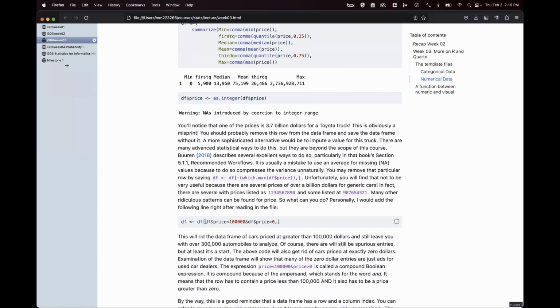And this is a general way to reduce rows in a data set. The part before the comma is a row, the part after the comma is a column. If I put an expression in this row part here, that expression will return only the rows of the data set that satisfy that expression. So we have our existing copy of DF, and when this is applied, we get a new copy of DF, and the old one is destroyed. So if you mess up on this, you have to go back to an earlier stage.